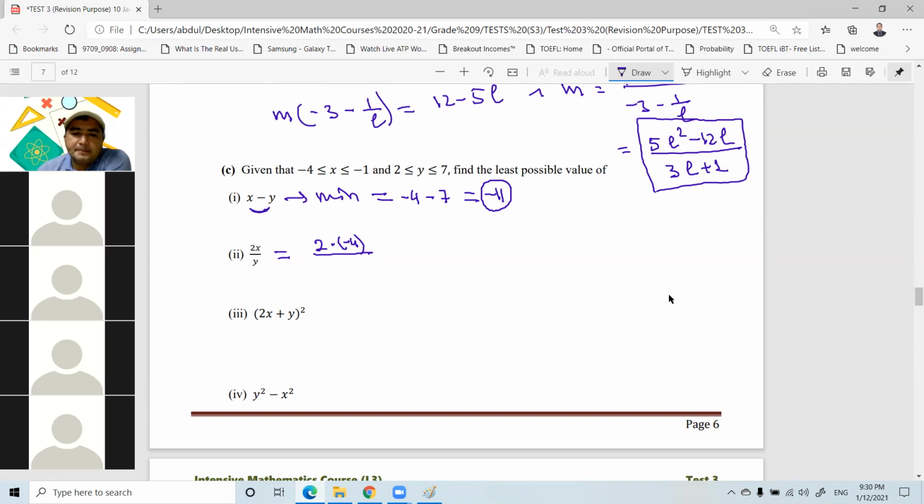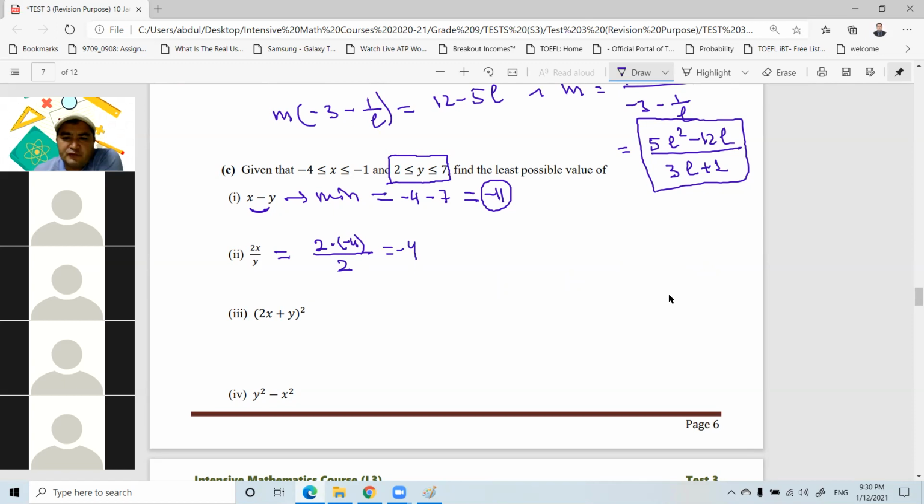Okay, how about y? What is the value of y? The y is 7. Are you sure? -7. No, y cannot be -7, right? Y is changing from 2 to 7. So it should be 2, right? That's equal to -4.